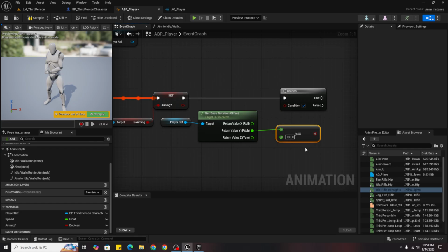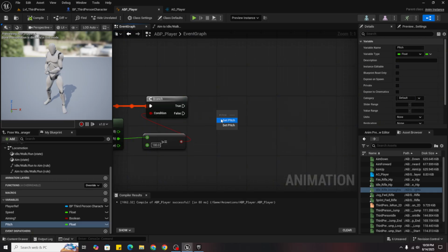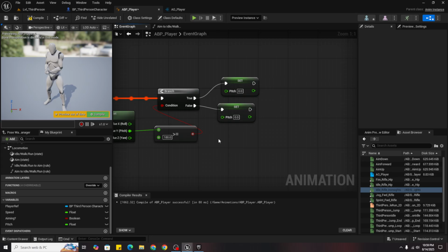So now just get pitch and pitch. So on true and on false, if it's true, you will just get it, subtract it by 360 degrees and attach it, and if it's not, just like this.